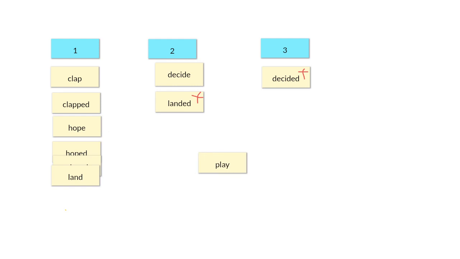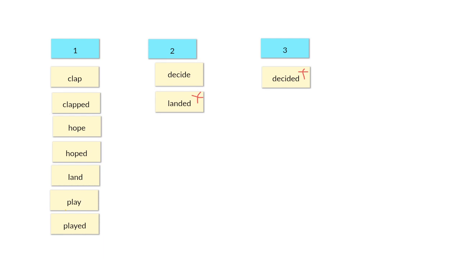Play. Play is 1 syllable. Played. Played is still 1 syllable. So we did not add an extra syllable when we added ed to play.